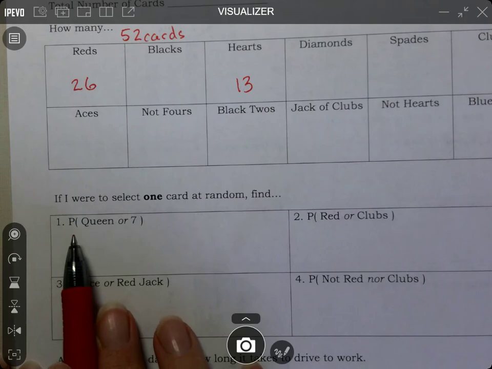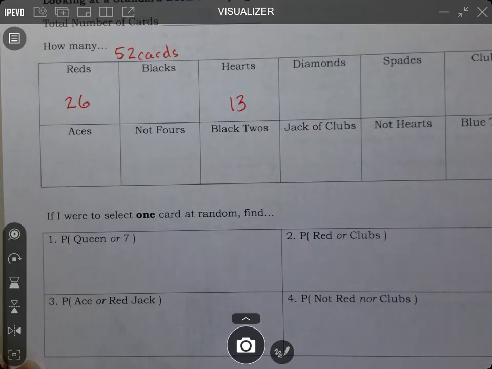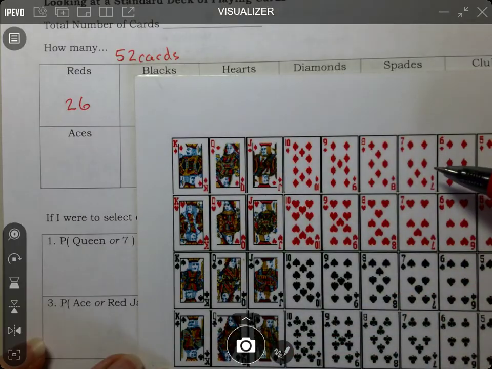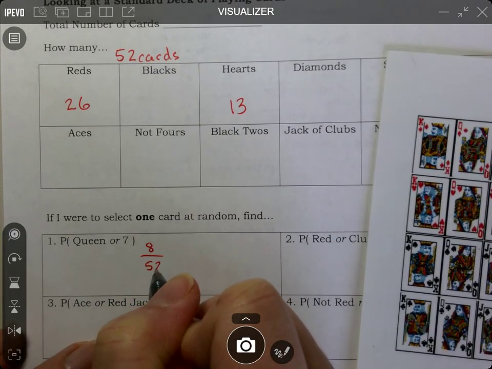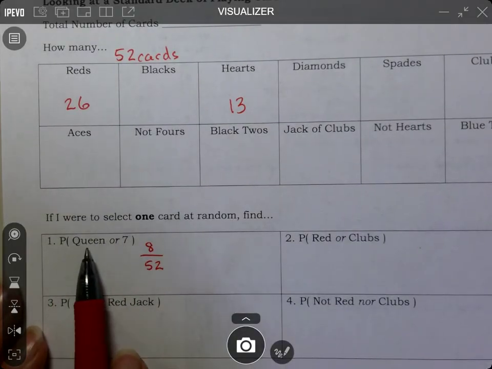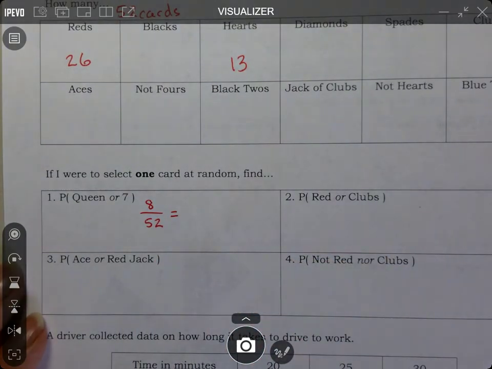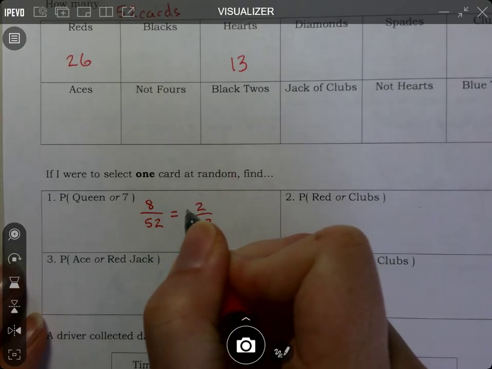Then it's going to ask you the probability of getting a queen or a 7. So if you think about this, how many queens are in your deck of cards? It doesn't matter what color. There are 4 queens. And how many 7s are there? 4 7s. So there's 8 cards we can get out of 52. The word or means I want a queen or a 7. So there's 8 options for me out of 52. And then you would reduce that. And what do you get if you reduce it? Should be 2/13 or the decimal.